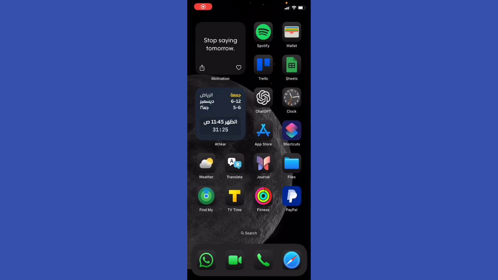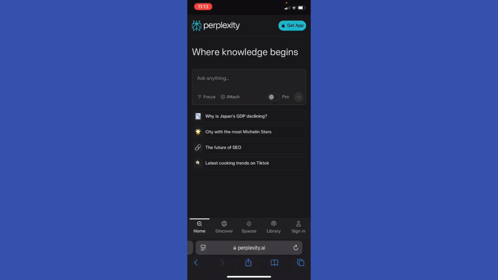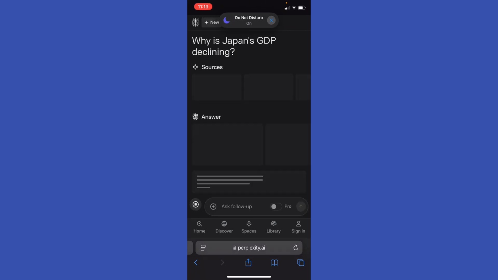How to use Perplexity AI without signing up. So first of all, visit the website, right? Go ahead and type your query directly into the search bar. For example, what are the benefits of electric cars, or why is Japan's GDP declining, right?